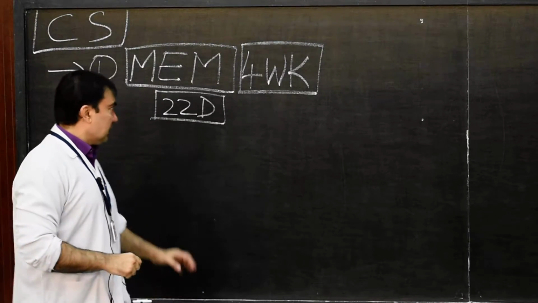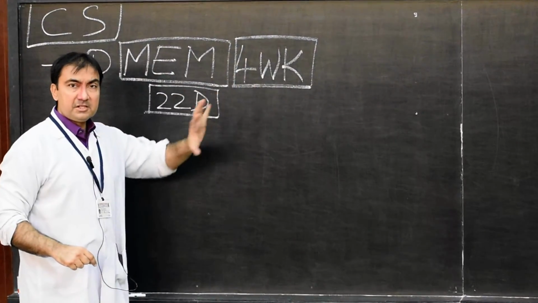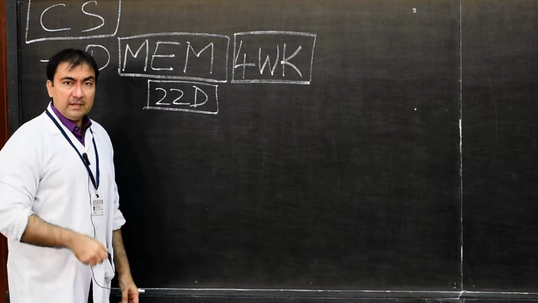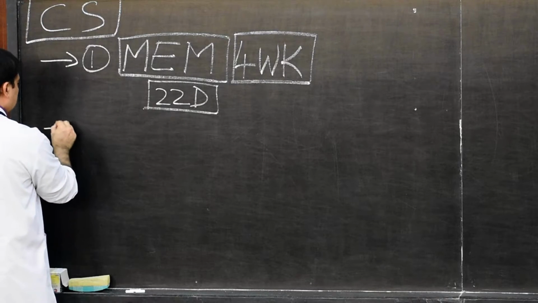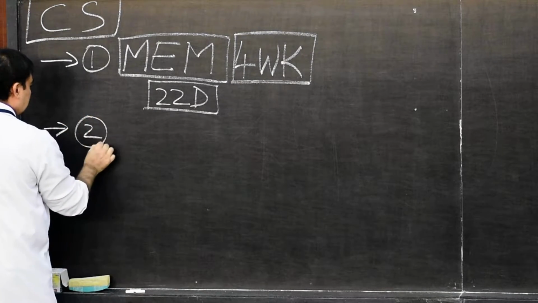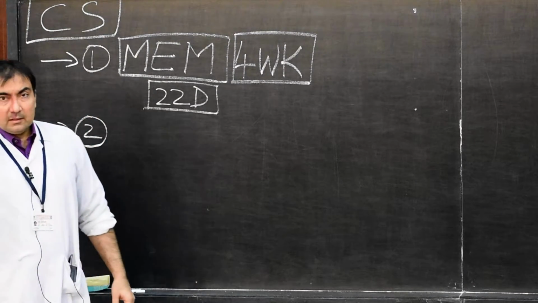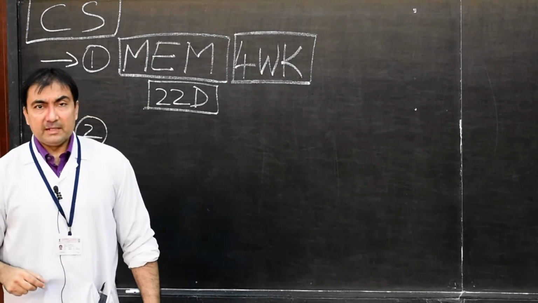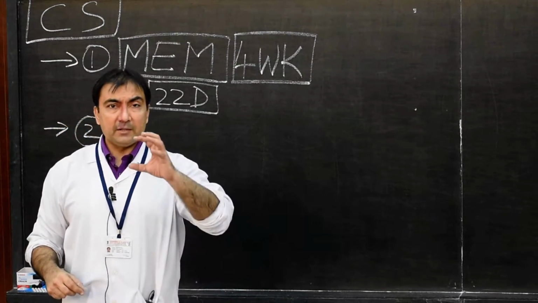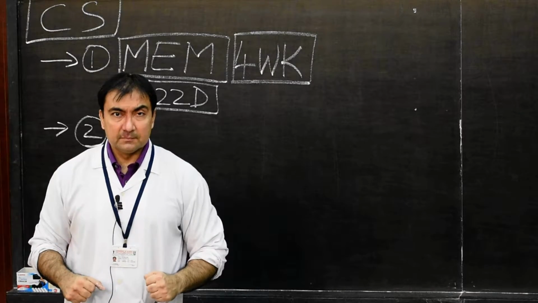Therefore, as a result of these changes, our second point is that ventricular muscles will develop first. So ventricular muscles will start contracting.